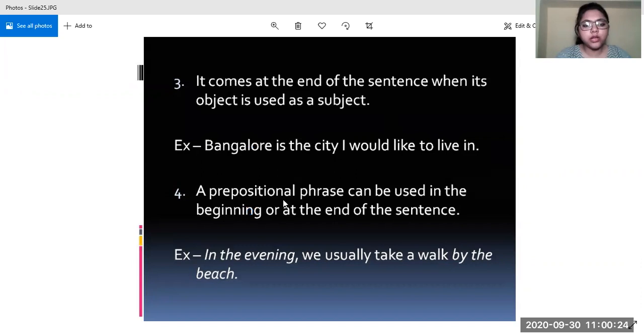Next, you already know about the prepositional phrase. It can be used in the beginning or at the end of the sentence. For instance, here we have the prepositional phrase in the beginning of the sentence. In the evening, we usually take a walk by the beach. And here you can see that by the beach is also a prepositional phrase. So again, we have encountered the example of both, that is, a prepositional phrase being used in the beginning and a prepositional phrase being used at the end of the sentence. Right? So these are the ways in which we should write the preposition. These are the positions of the preposition in a sentence.